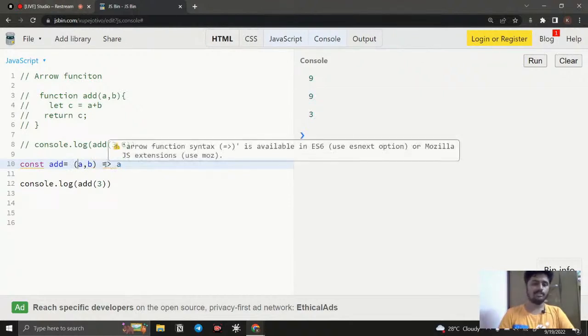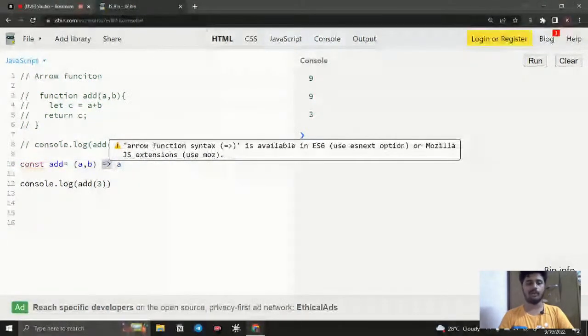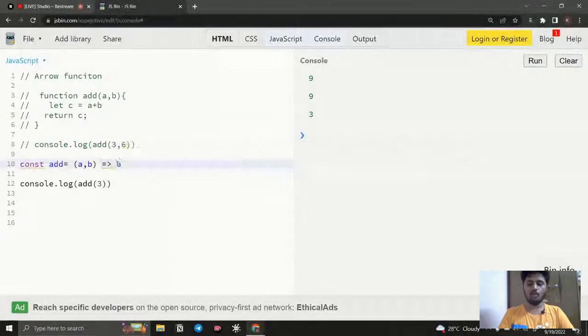That's it. And this arrow, the equals and greater than sign, represents the arrow function, like we are using the arrow function. And whatever code we write here is the code that is going to execute. Here you need to notice that it's a one line code, something like a plus b. So here you don't want to use the curly braces or the return keyword. We can directly give it.